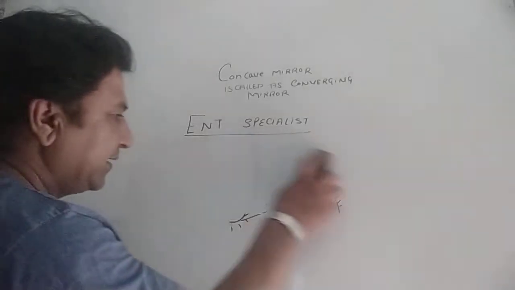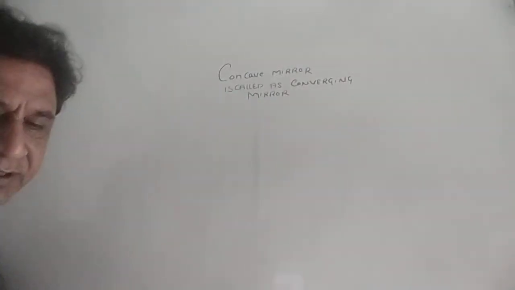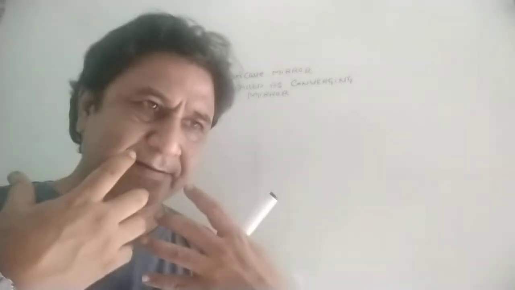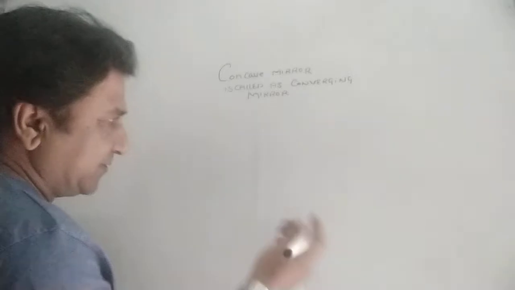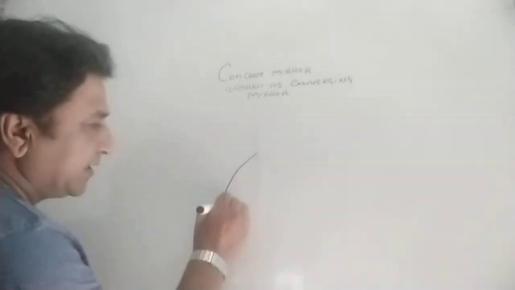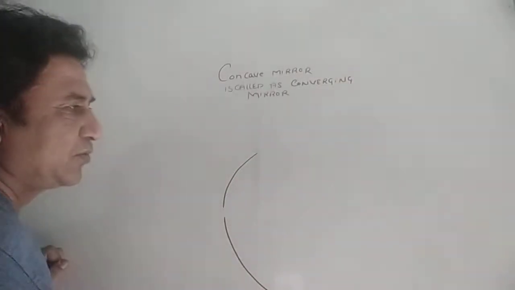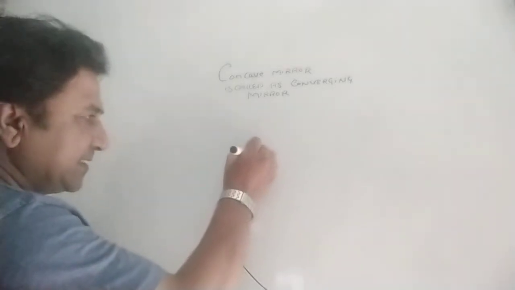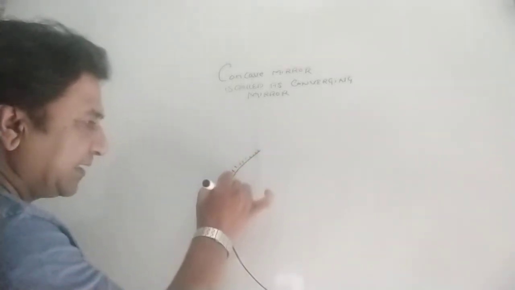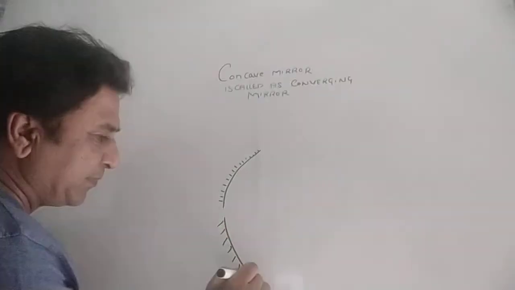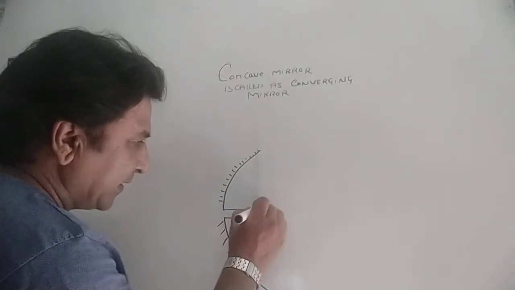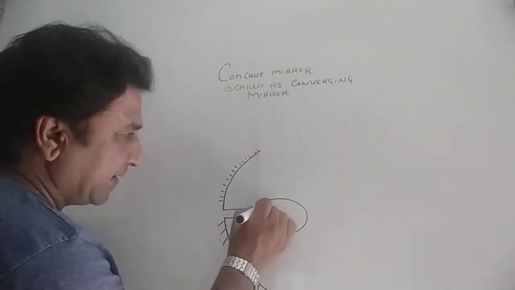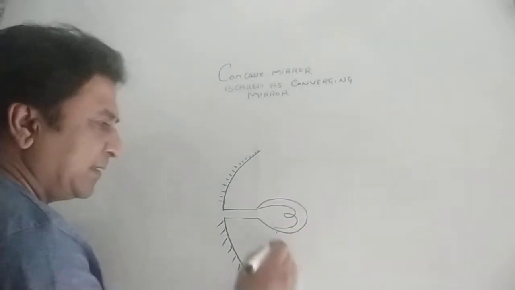Now another example: in your automobiles, like a car or a motorcycle or a Kinetic Honda, even in the torch, a concave mirror is being utilized as a reflecting surface in the headlights. How is it designed? In the center there is a concave mirror and the bulb is lying there.